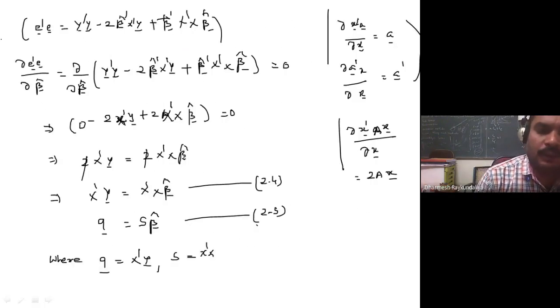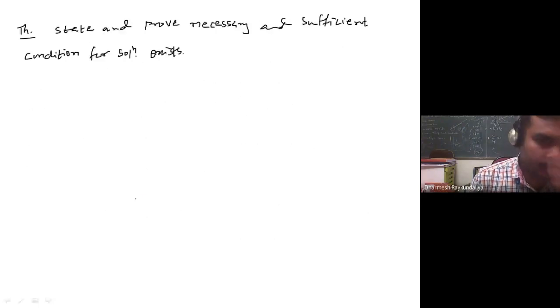Because we have this set of normal equations, X dash y is equal to X dash X beta cap. I am interested to find beta cap because beta cap is a solution of this equation. So when can I find the solution of the equation, what is the necessary and sufficient condition? That is what I am trying to prove here.